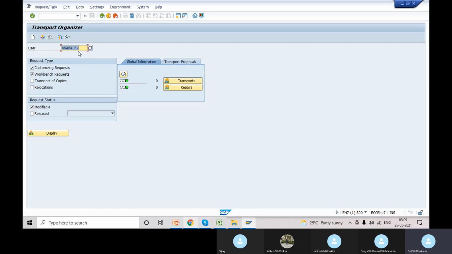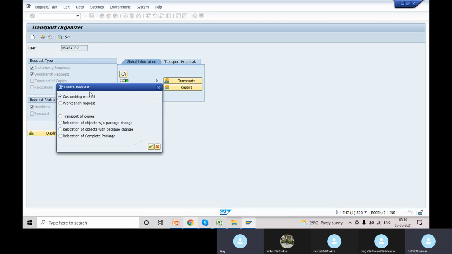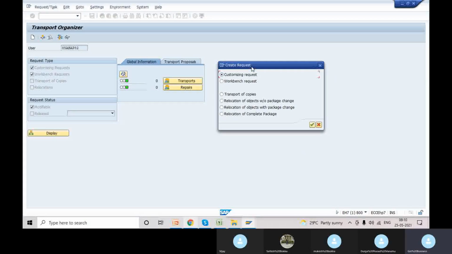Now we are supposed to create a new transport. We have this create option, the same symbol you might see in the login pad, or you can use the F6 shortcut. So you just click F6. Are you able to see this pop-up? Again, we have a number of options here. Basically we use the first two: customizing request and workbench request. I'm going with workbench request, so you select it and click continue.